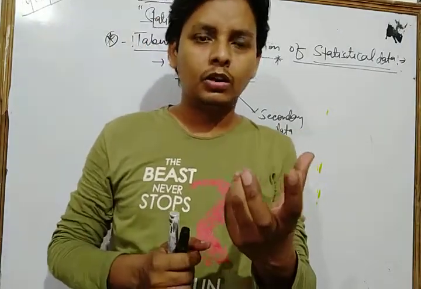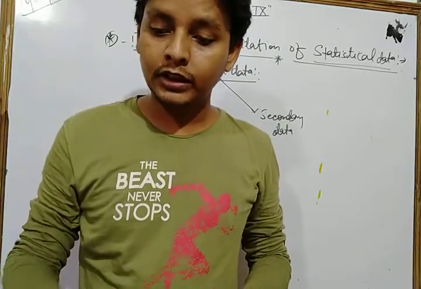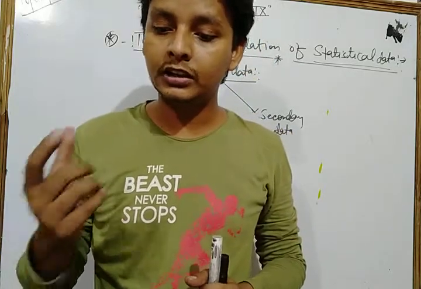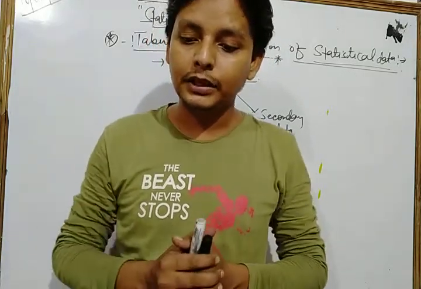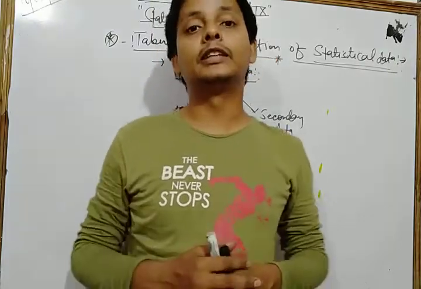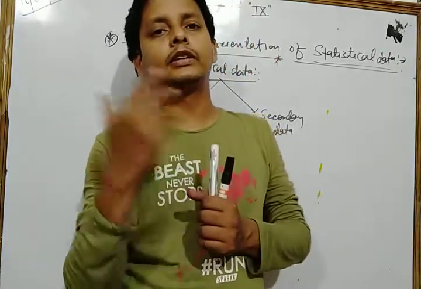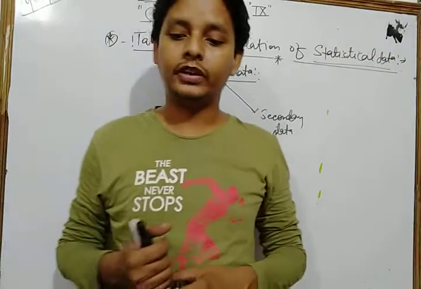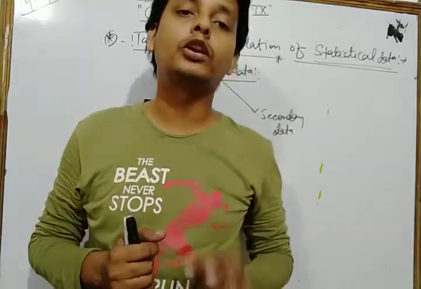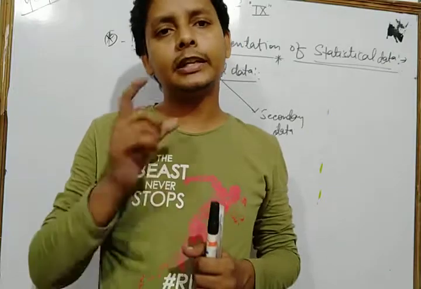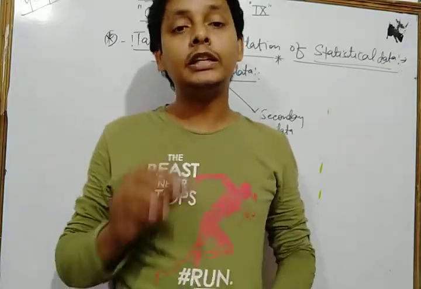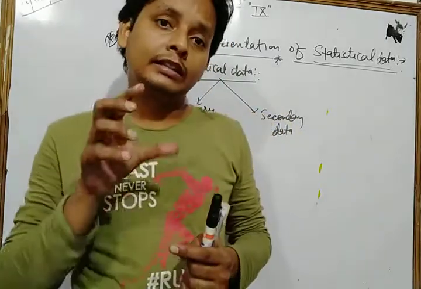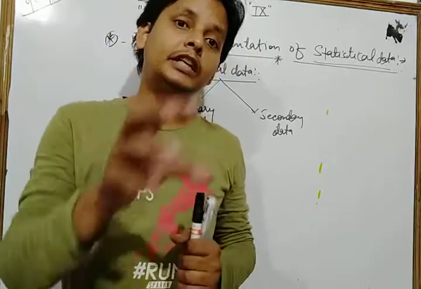some individual or research bodies. For example, data obtained in the population census by the Office of the Registrar General and the Census Commissioner, Ministry of Home Affairs, are primary data. The census collected in our country by the Ministry of Home Affairs is an example of primary data, because it is collected by the investigator himself. It is more reliable and relevant because this information is collected by the individual.